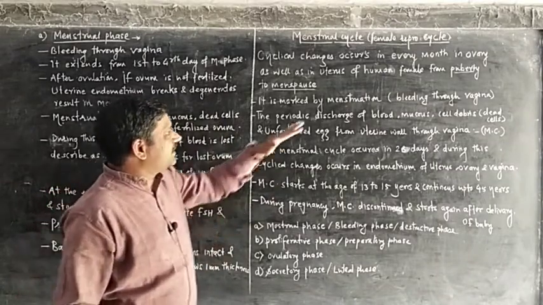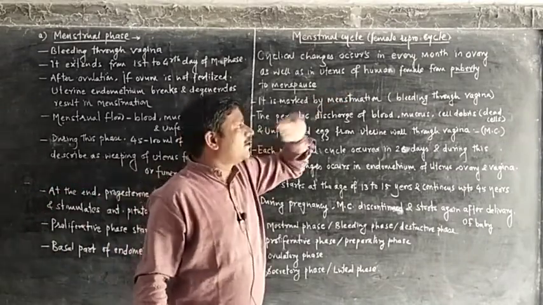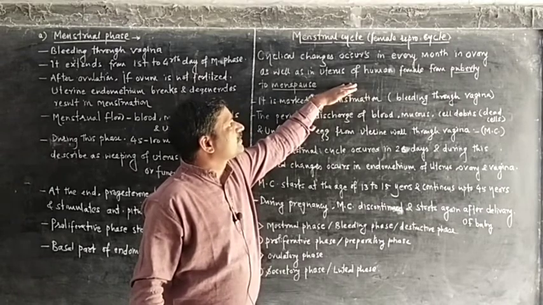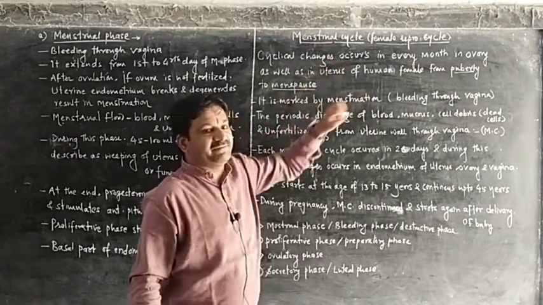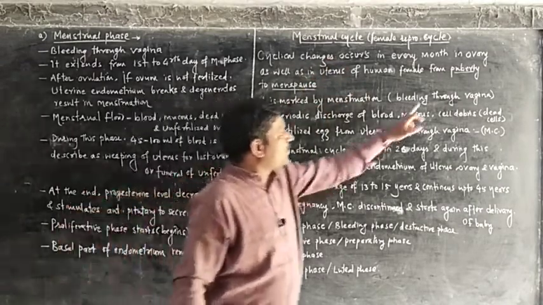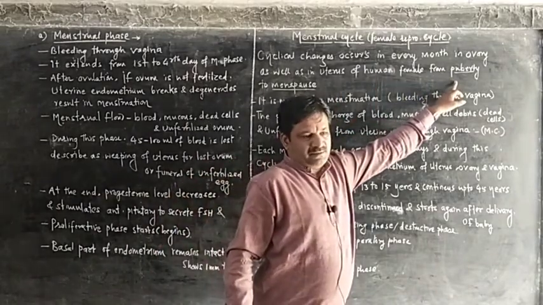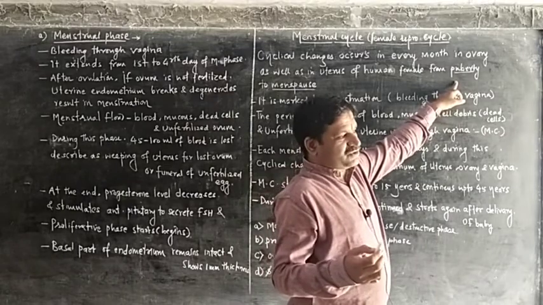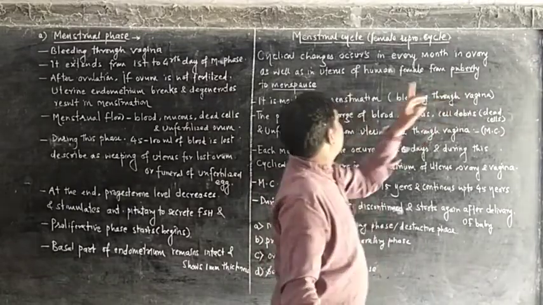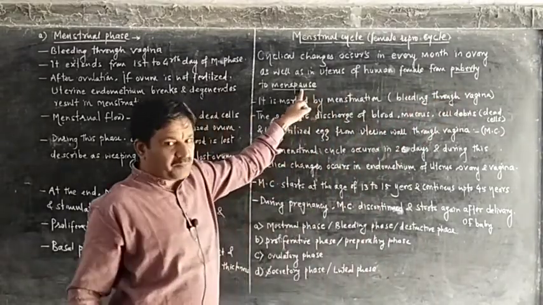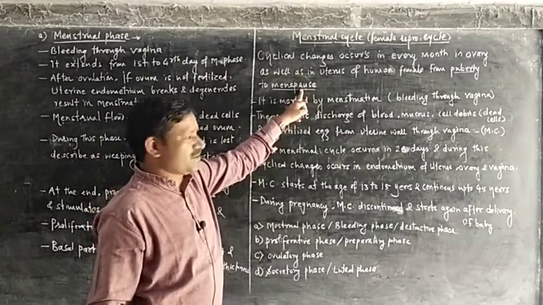Throughout the life of the female, this menstrual activity takes place from puberty to menopause. In puberty the start of the cycle is called menarche, and the cessation of the cycle is called menopause.